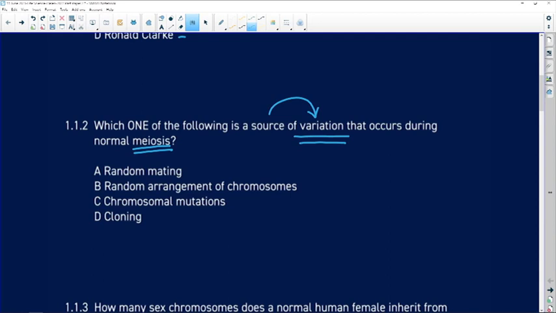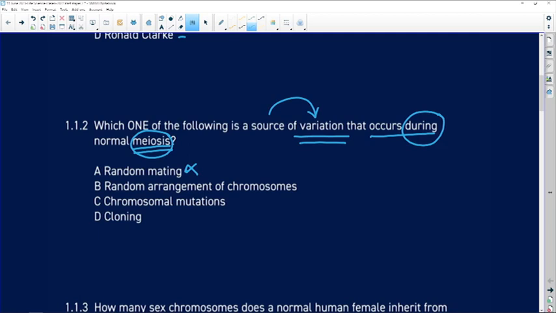Now, we go through that list, eliminating the obviously incorrect ones. The obviously incorrect ones are going to be random mating, for example. We're asked specifically during meiosis, and mating happens way after meiosis, so that is an incorrect suggestion.